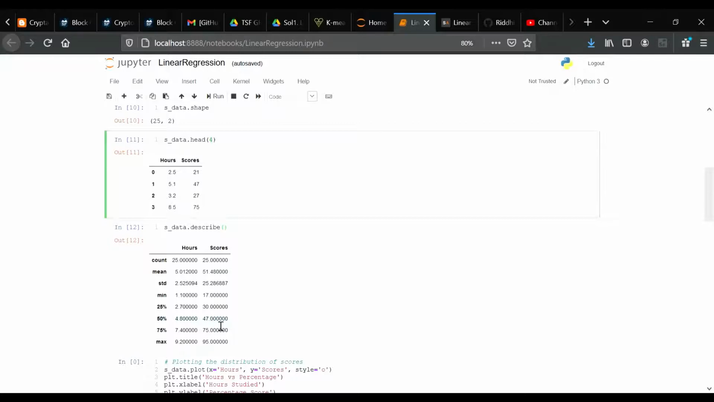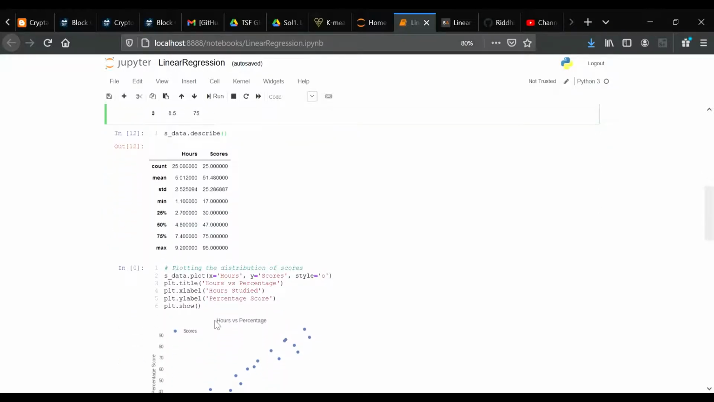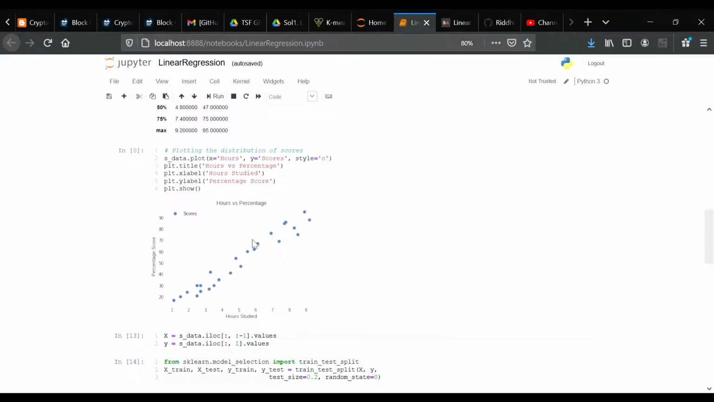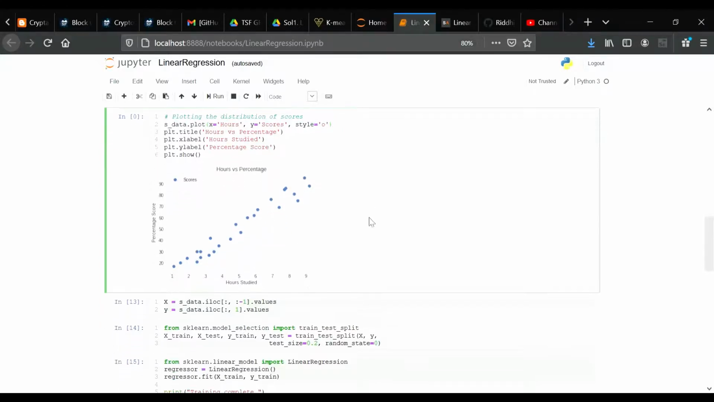And finally, we will plot our data points on a 2D graph to eyeball our dataset and see if we can manually find any relationship between the data. We can create the plot with the following script. In the script, we use the plot function of the pandas data frame and pass it the column names for the x coordinate and y coordinate, which are hours and scores respectively. The resulting plot will be shown like this.